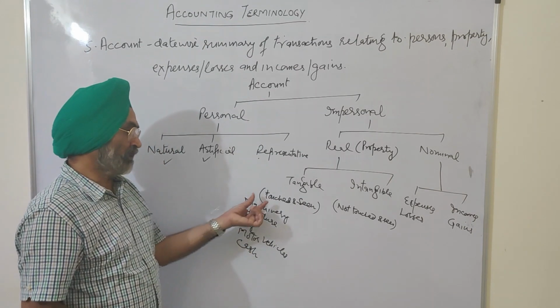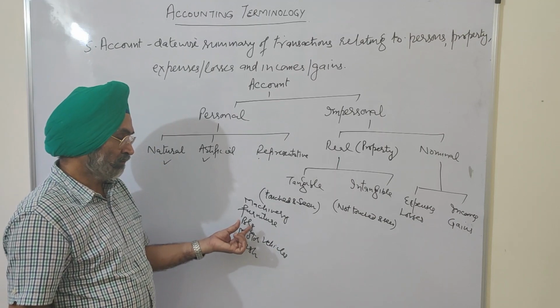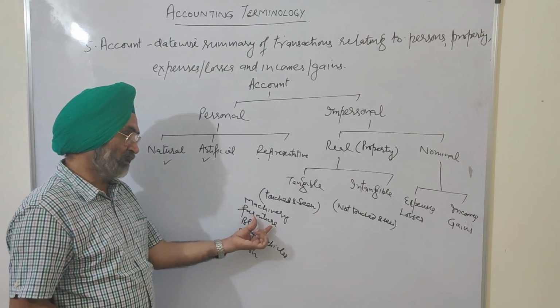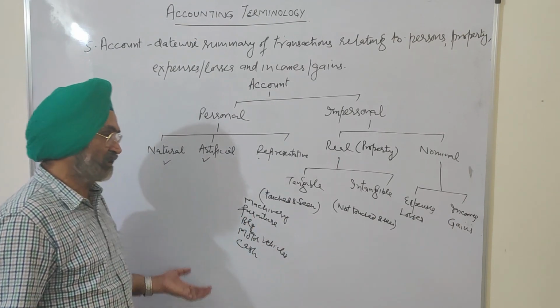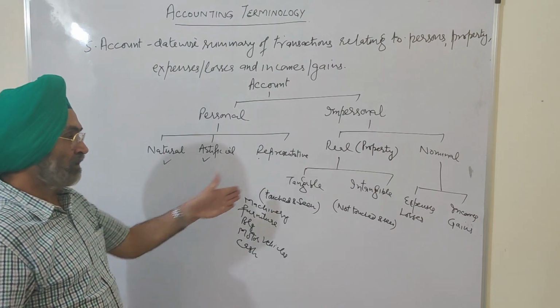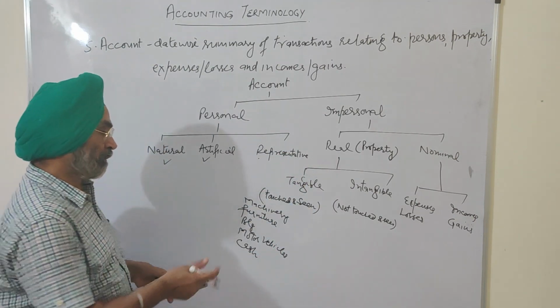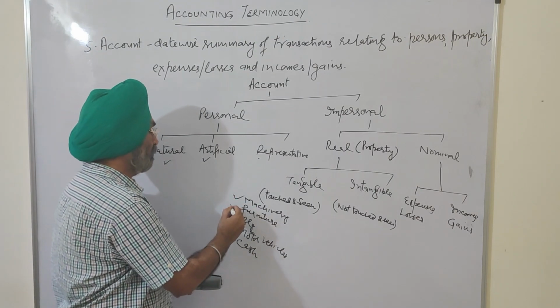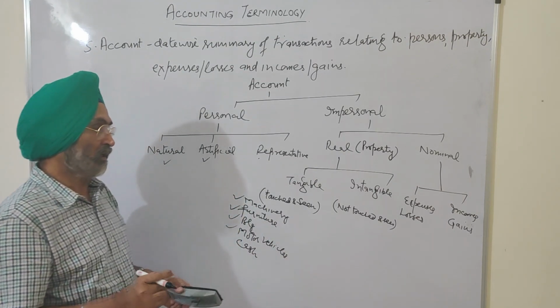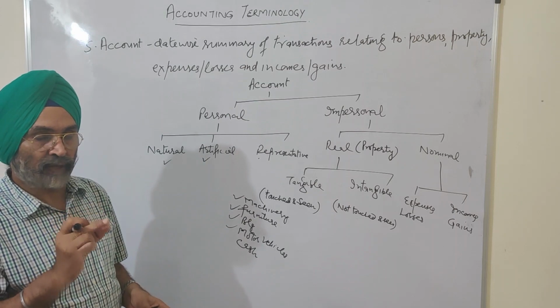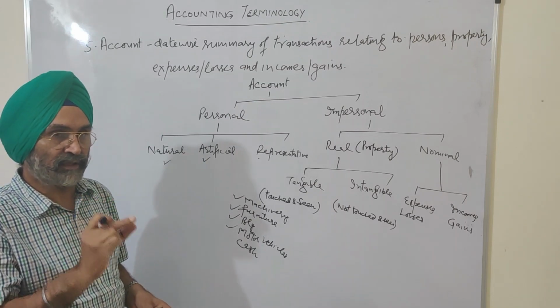Cash we can touch, we can see. Furniture we can touch, we can see. Building we can touch, we can see. Okay, these are tangible real accounts. If we prepare the account of machinery, or the account of furniture, etc., it means we are preparing tangible real accounts.